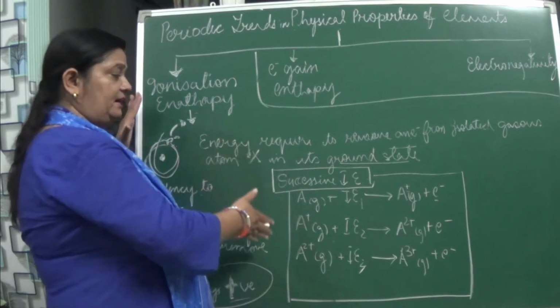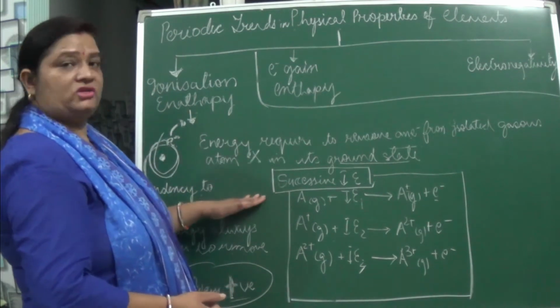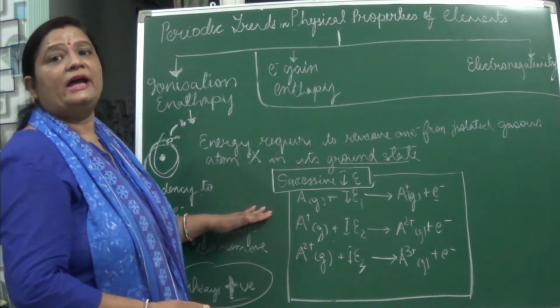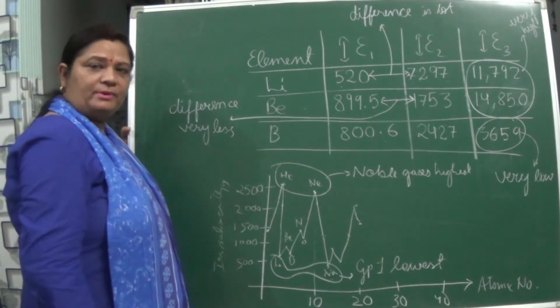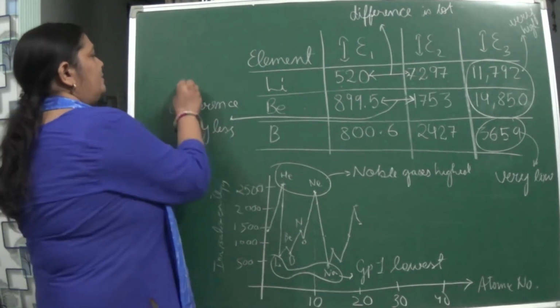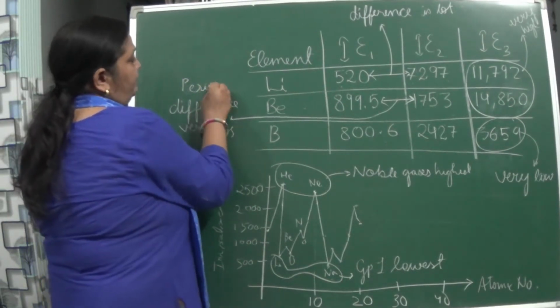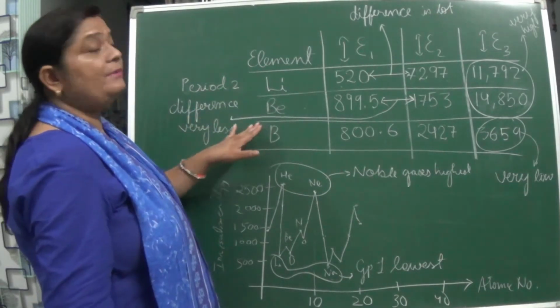We will now be studying this ionization enthalpy in detail, the successive ionization enthalpy also, with the help of an example. For that I have taken an example from period 2, and the elements which I have taken are lithium, beryllium and boron.